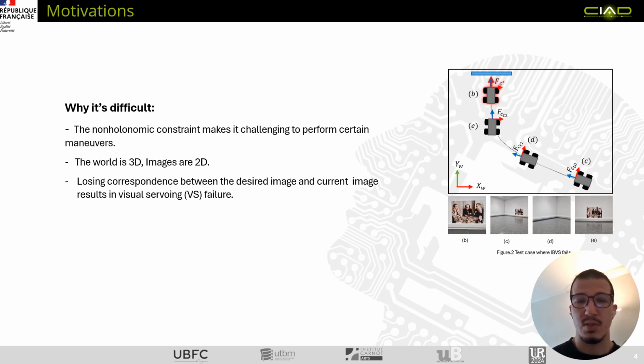However, this problem is quite difficult, mainly due to the non-holonomic constraint, which makes it challenging to perform certain maneuvers. Also because the world is 3D, whereas the employed images are 2D, and also because losing correspondence between the desired image and current image results in visual servoing failure.